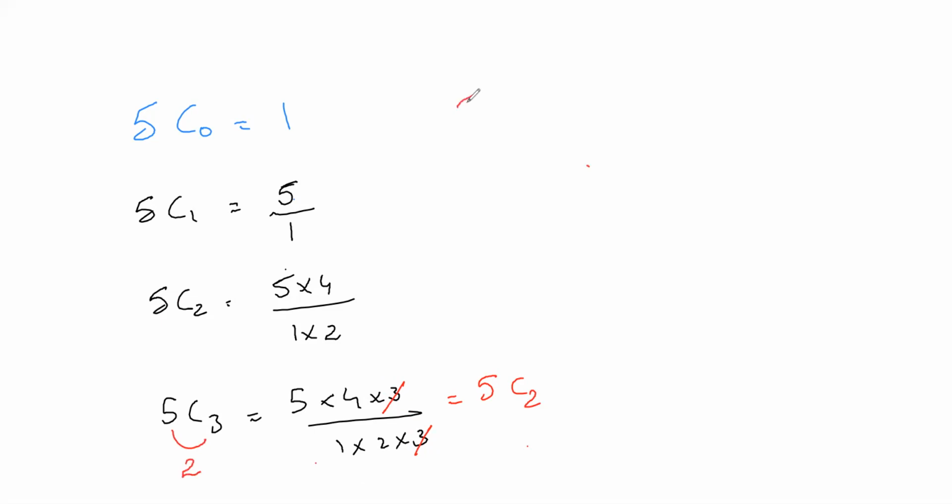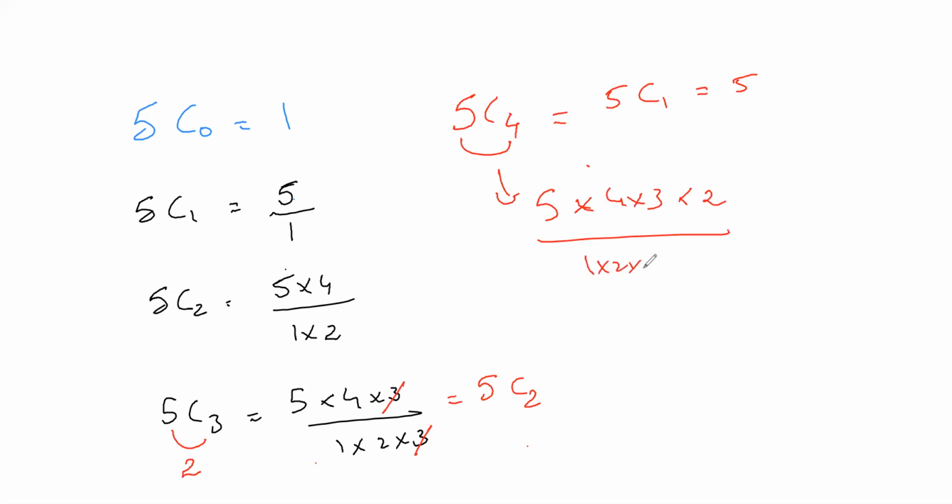Suppose in the question they give you 5C4, what is 5C4? 5 minus 4, that is 5C1, and the answer is 5. If you want the proof, do this: 5 into 4 into 3 into 2 by 1 into 2 into 3 into 4. We can cancel out 4, 3, 2, so again we get the answer as 5.